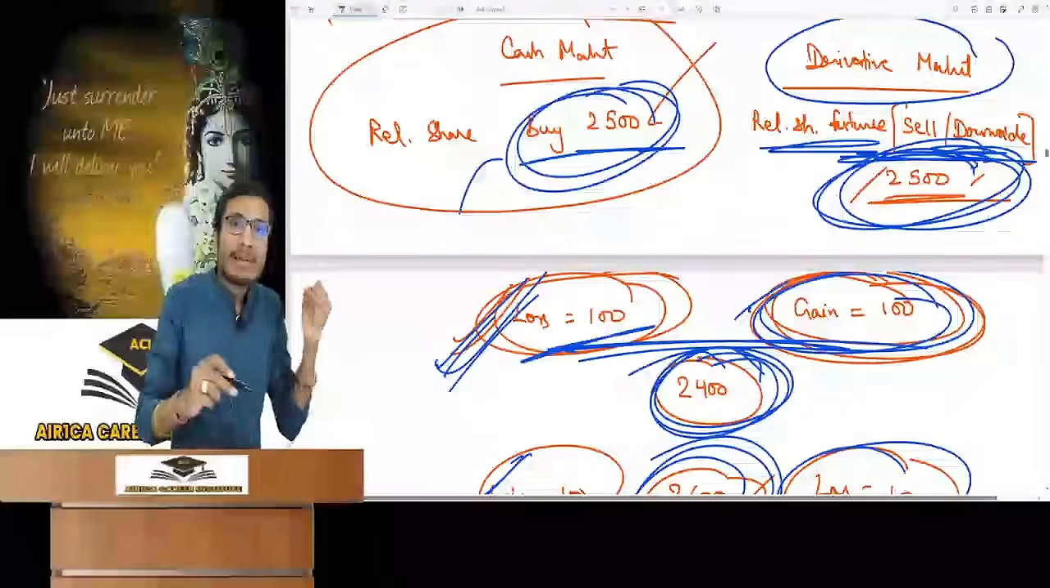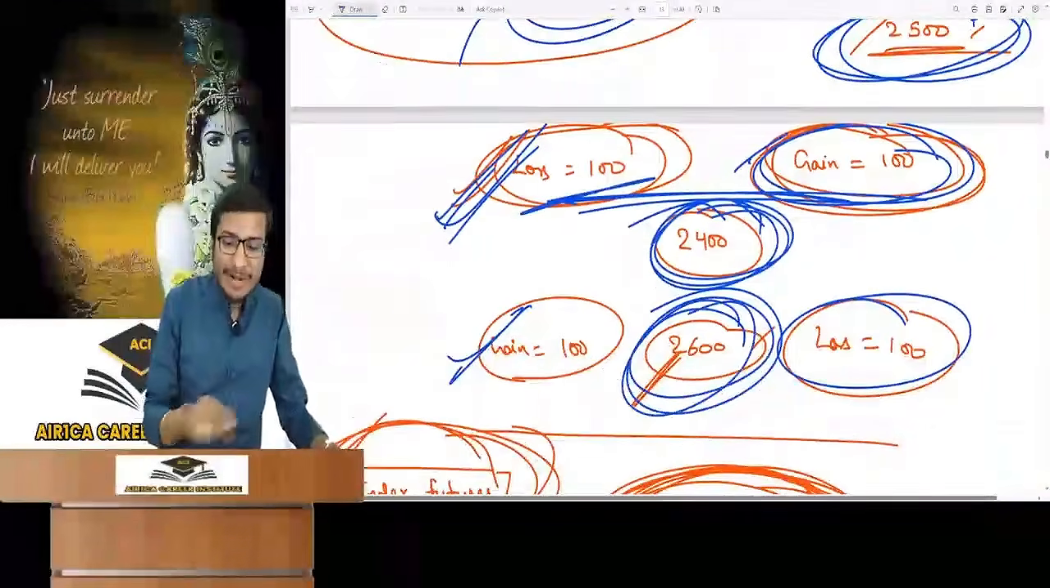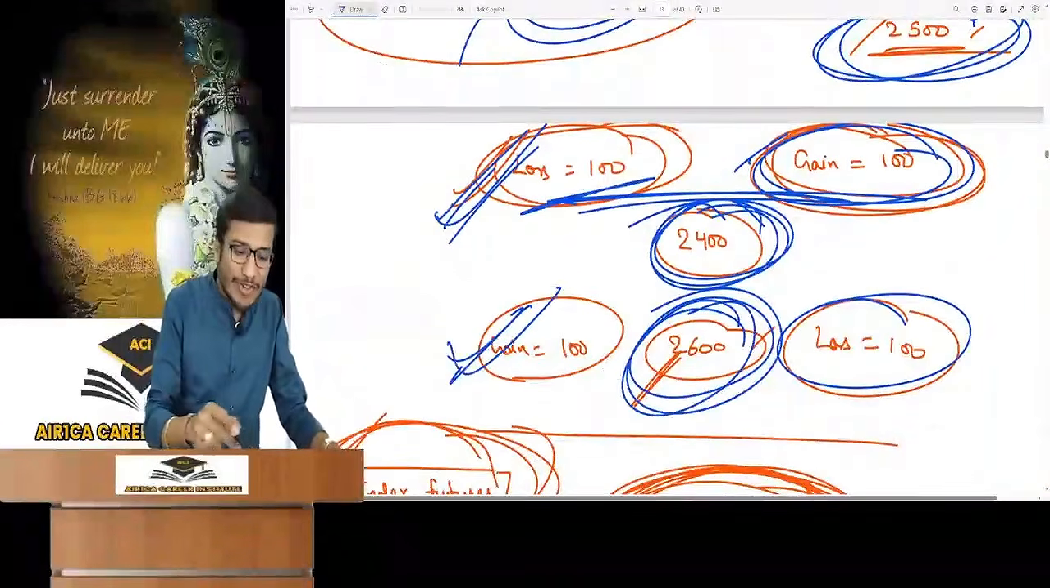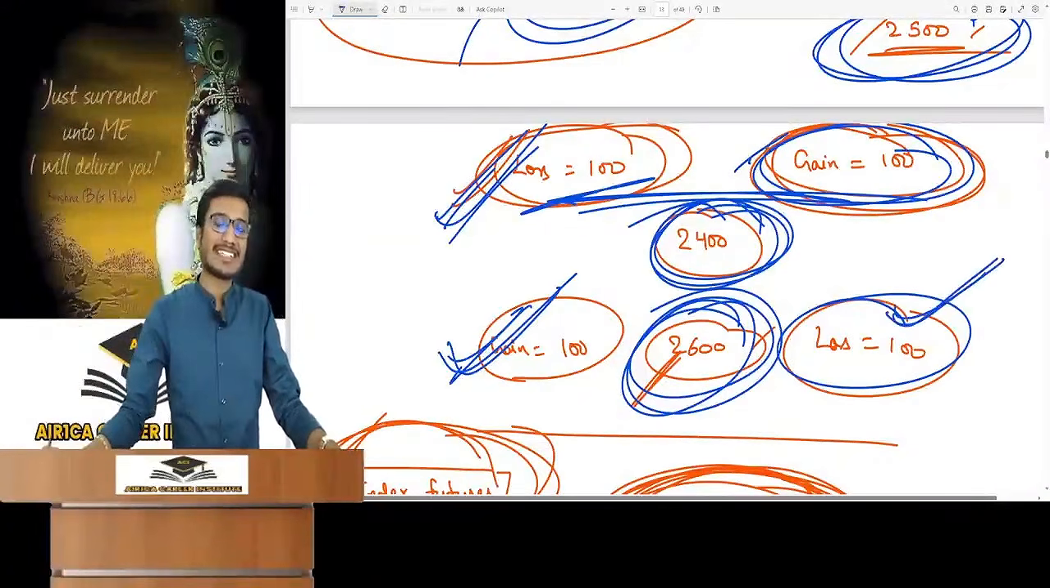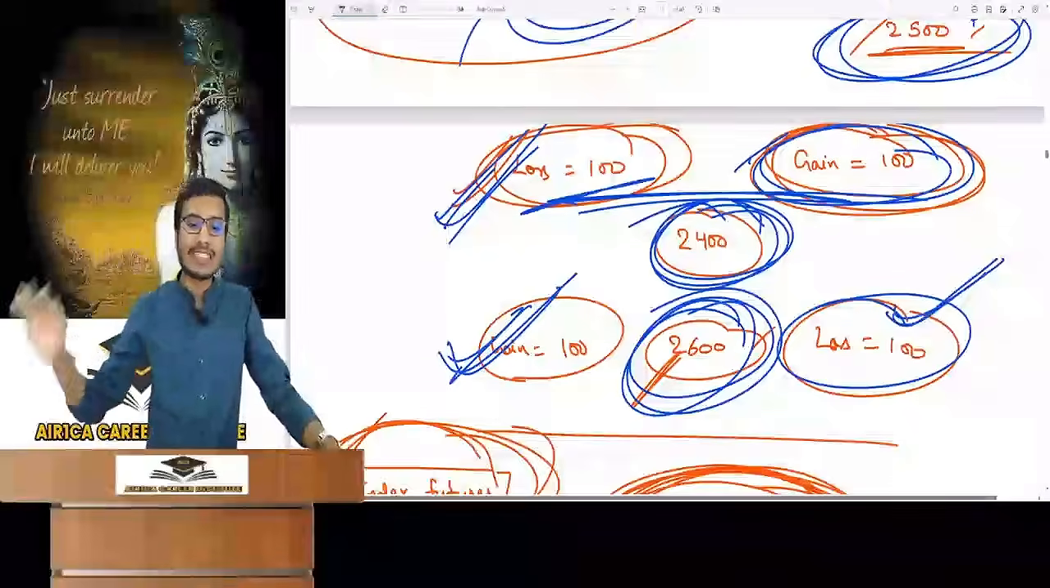But when the price increased to rupees 2600 in the market, the favorable movement has also gone offset. Okay, the favorable movement has also gone offset. I can't take advantage of the favorable movement.